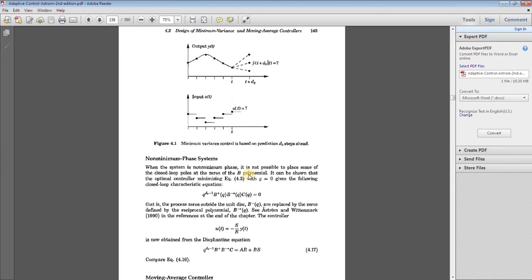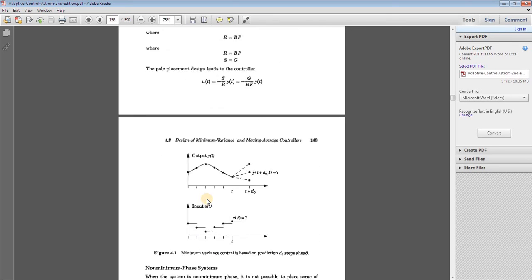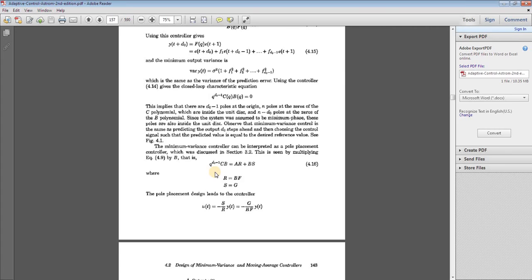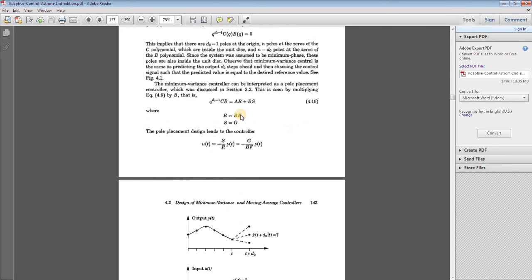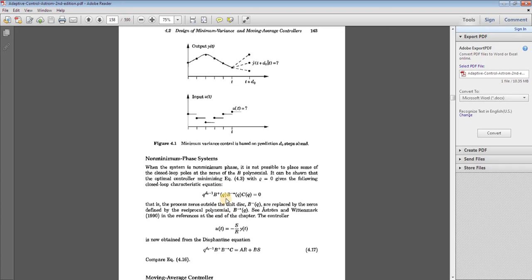Equation 4.3 with the control penalty factor 0 will give the closed loop characteristic. This is the characteristic equation for minimum variance control. In the case of non-minimum phase, it is quite different.